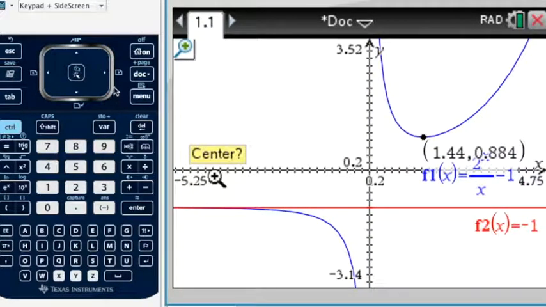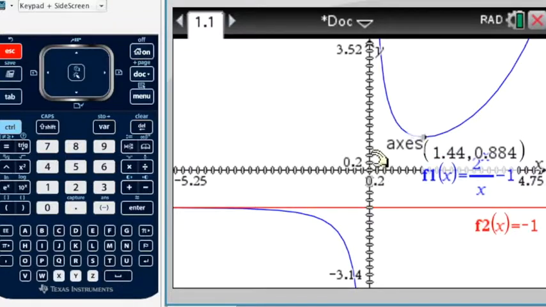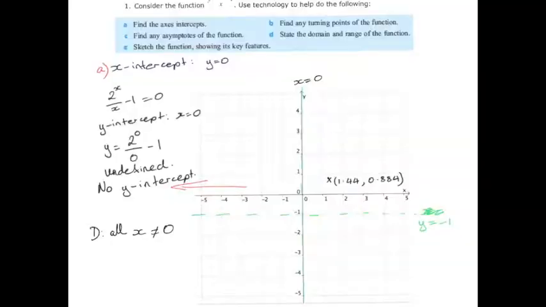So basically, the y values between this -1 where the horizontal asymptote is and the other y values below the minimum point here, these values in here aren't covered by our graph. Therefore, they're not included in the range. And our range is y bigger or equal to 0.884 and where y is less than -1.